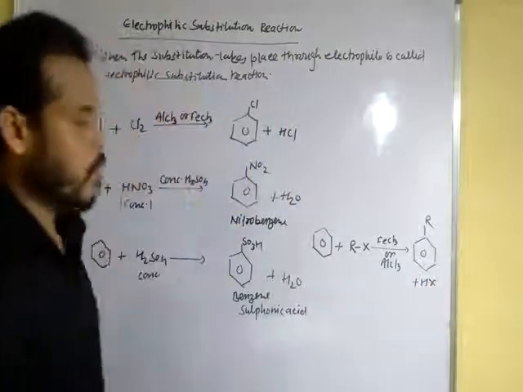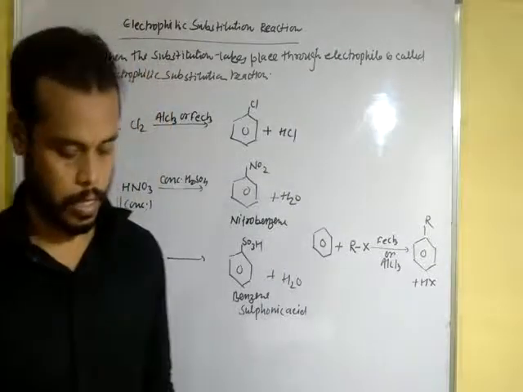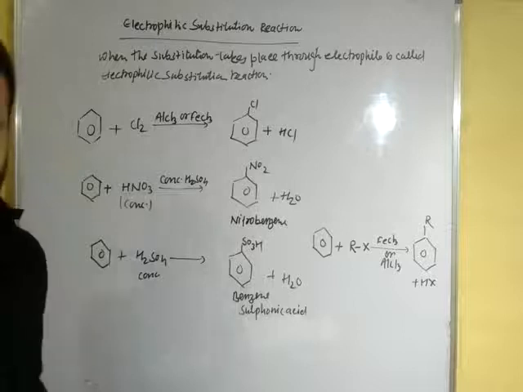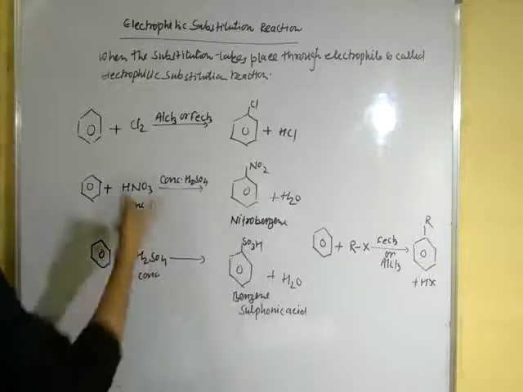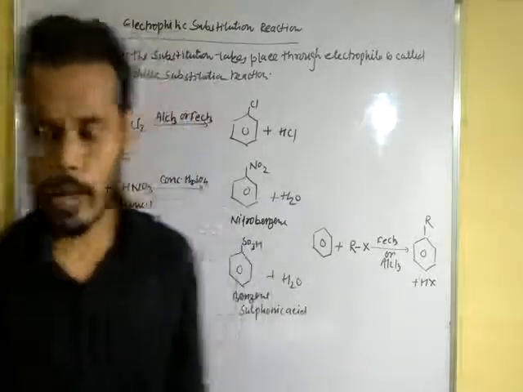This is also an example of electrophilic substitution reactions. We will give the mechanism of these reactions, and you will solve all the reactions with the given mechanism.